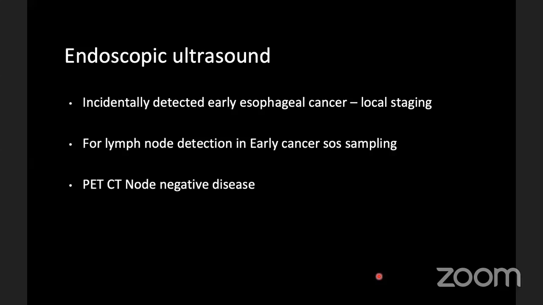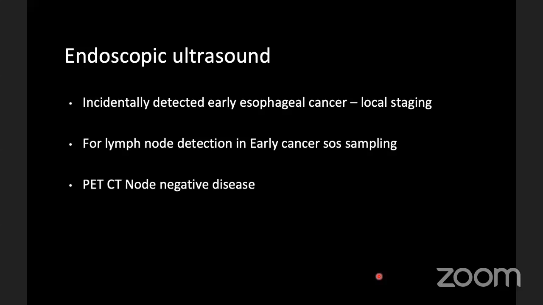So what is the role of endoscopic ultrasound? This is again very controversial, because in the Indian scenario, we generally see advanced disease when the patient comes with dysphagia. We rarely see early esophageal cancer like the Japanese people. So it is mainly indicated in incidentally detected early esophageal cancer for local staging, for lymph node detection in early